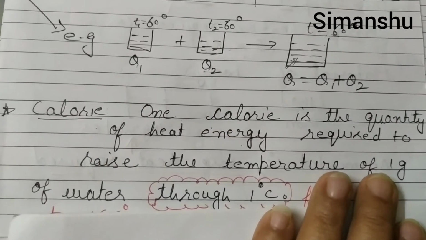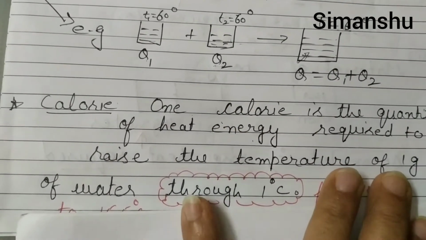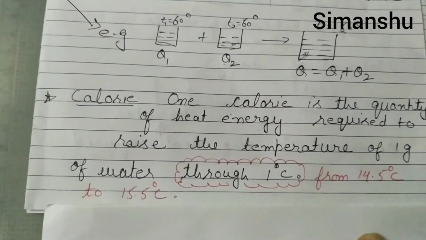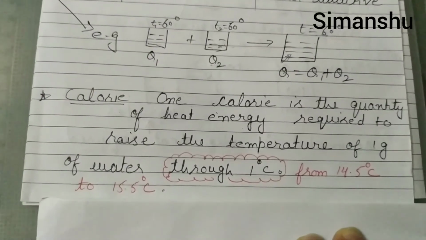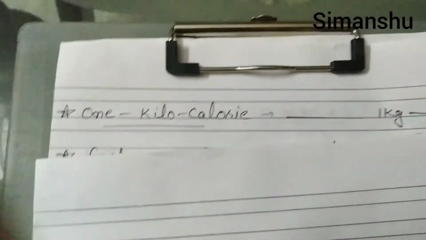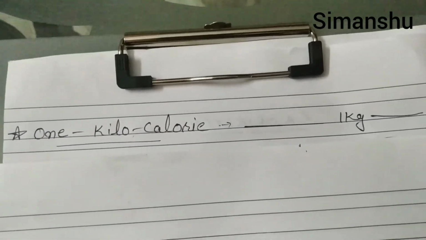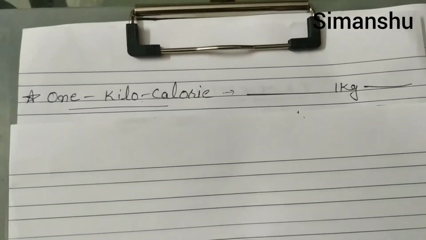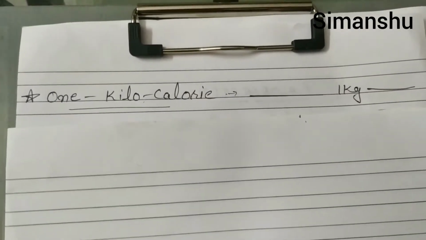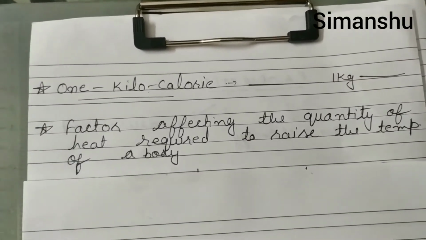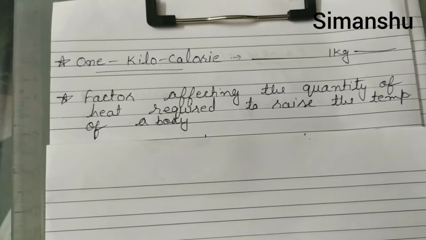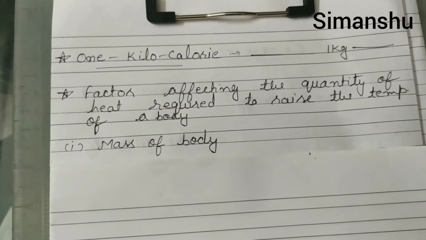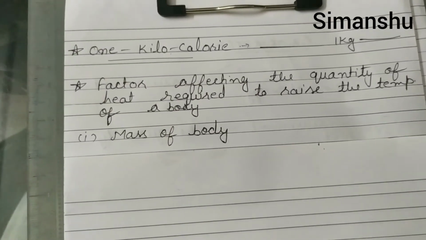Okay. So that is why now, instead of writing through 1 degree Celsius, we have to mention from 14.5 degrees Celsius to 15.5 degrees Celsius. Now what to do if you have to define 1 kilocalorie? Same definition as we did earlier. Instead of writing 1 gram of water, you will write 1 kg. Other things are the same. Our next topic is factors affecting the quantity of heat required to raise the temperature of a body. Okay. First of all, we will discuss the mass of the body.